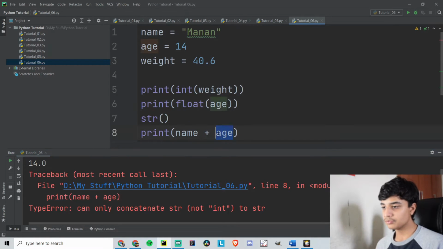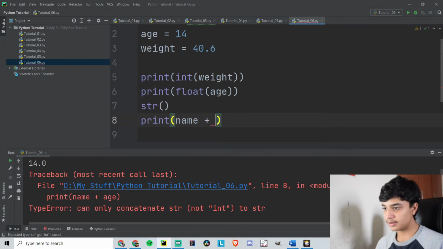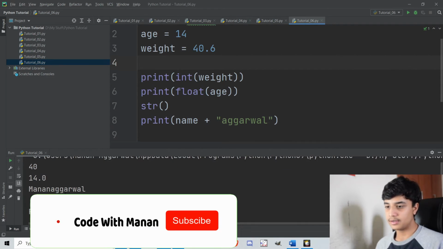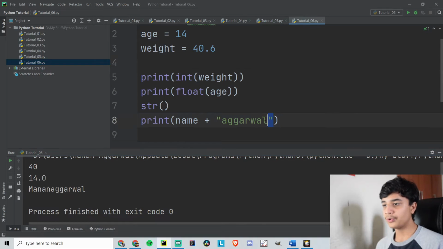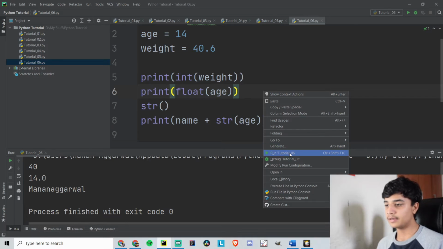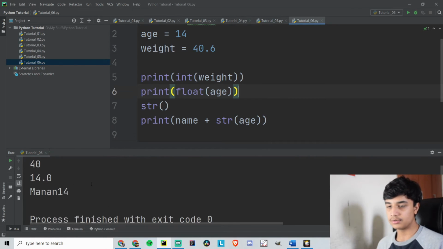Okay, so I can add another string to name. So it is Manan Agarwal, right? So it will add the same type of data, but it won't add the number. So if you want to add 14, you can't actually add 14, but you can convert 14, that is the age, into a string, and then you can add it. Then it will return Manan 14, right?